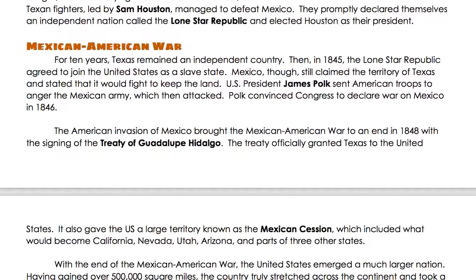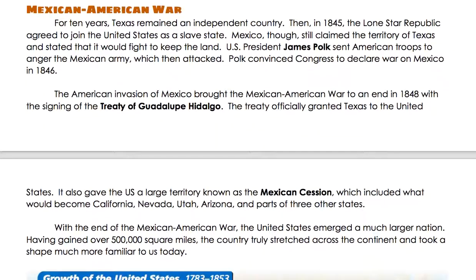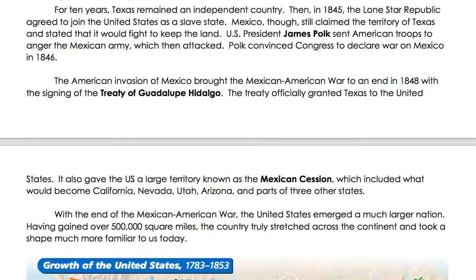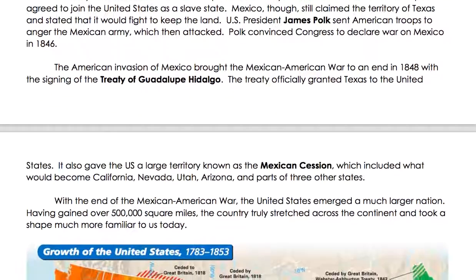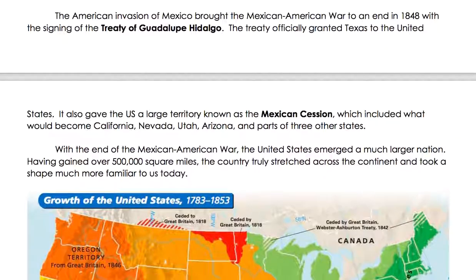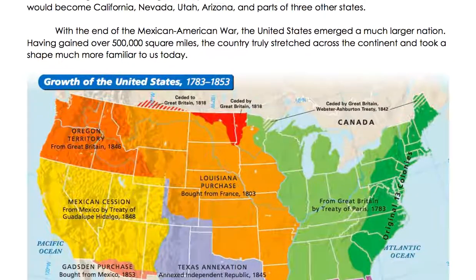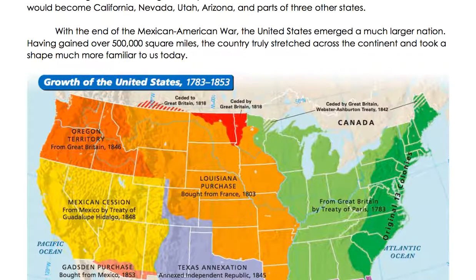The American invasion of Mexico brought the Mexican-American War to an end in 1848 with the signing of the Treaty of Guadalupe Hidalgo. The treaty officially granted Texas to the United States. It also gave the U.S. a large territory known as the Mexican Cession, which included what would become California, Nevada, Utah, Arizona, and parts of 3 other states. With the end of the Mexican-American War, the United States emerged a much larger nation.